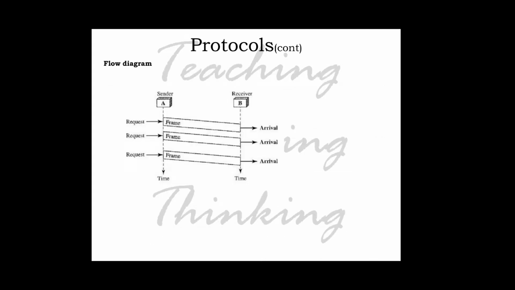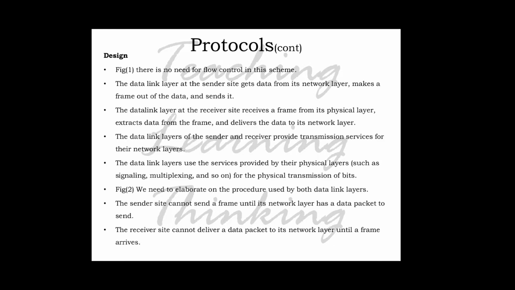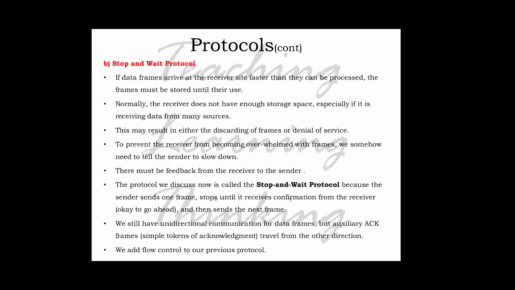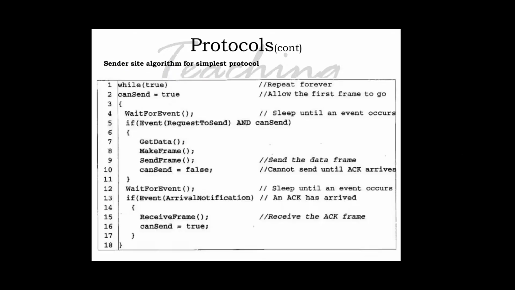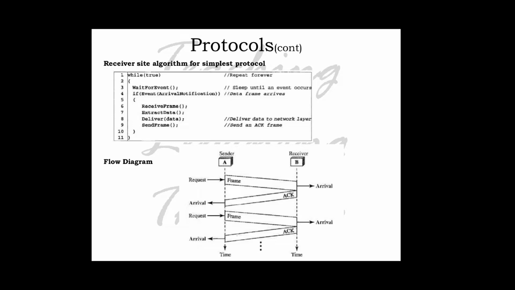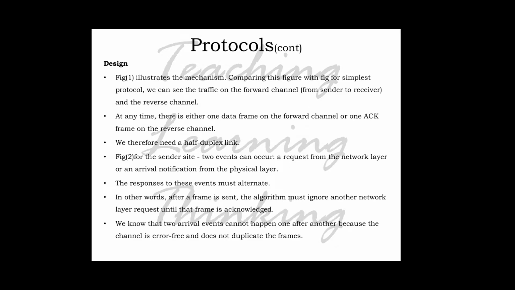So just giving a previous section's outline, we have discussed the design of the simplest protocol and the stop and wait protocol, and some algorithms for these two protocols, and for example the flow diagram. This data you don't need to put in the answer sheet, and the algorithm you can ignore. It is just to help you get deeper into the design part.